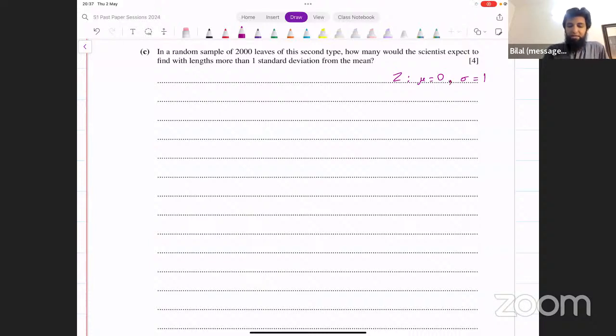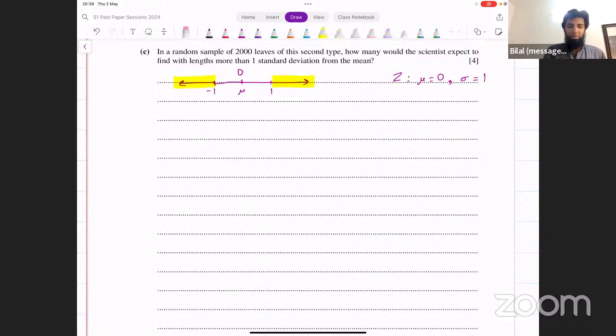So if the lengths have to be more than 1 standard deviation from the mean, let's think about this. Mean is in the middle. For a z distribution, mean is 0. You want to be more than 1 standard deviation away from the mean. On the left side, you would have -1. On the right side, you have 1. This is 1 standard deviation away on both sides. You want to be more than 1 standard deviation away. That means you either want to be in this region or you want to be in this region, right?